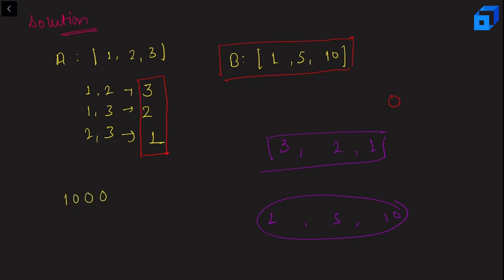So the number of pairs that we can have here will be 1000 into 1000 minus 1 divided by 2. And that is pretty big, right? So we cannot use coin change here. So here we need to find some other strategy. So let us talk about that strategy now.